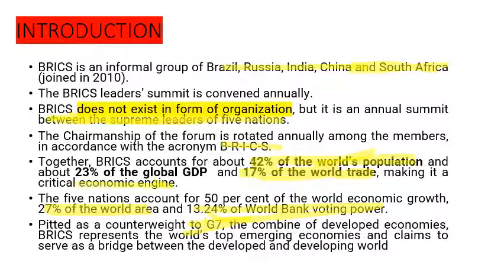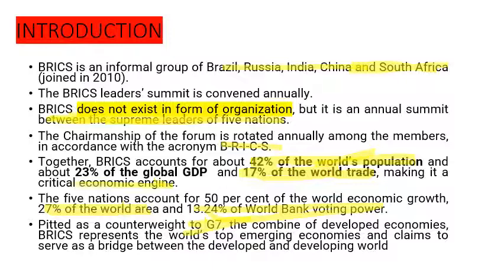Now from the 1970s, times have been changing. When we come to 2000 and 2008, the growing economies are not from G7 nations like Italy, Japan, US, Canada, Germany, but from Brazil, India, and China.